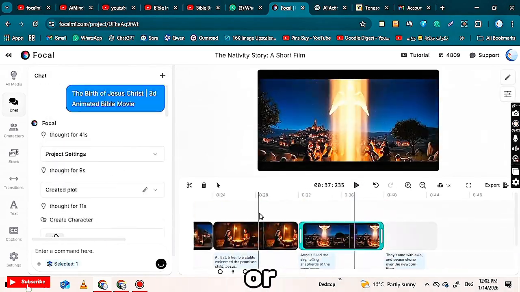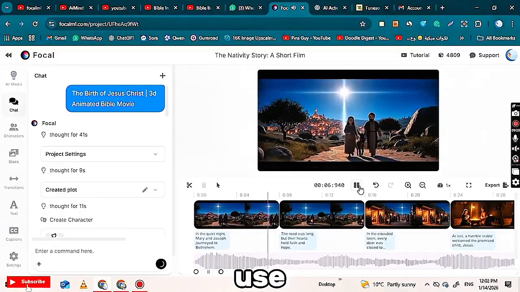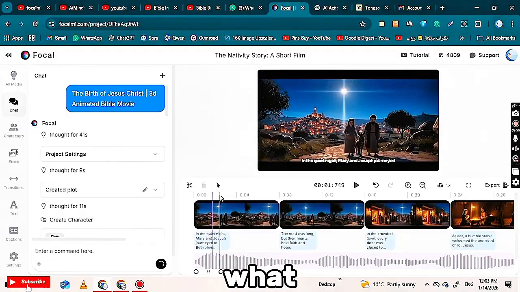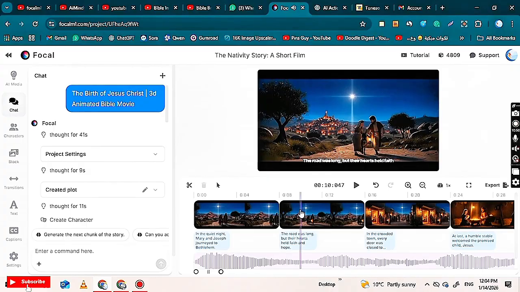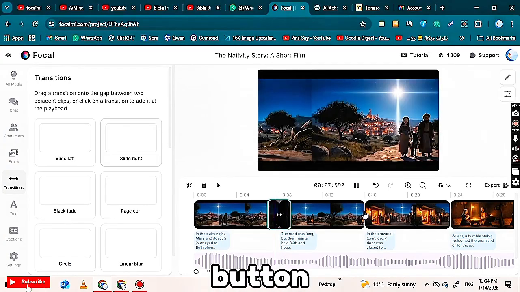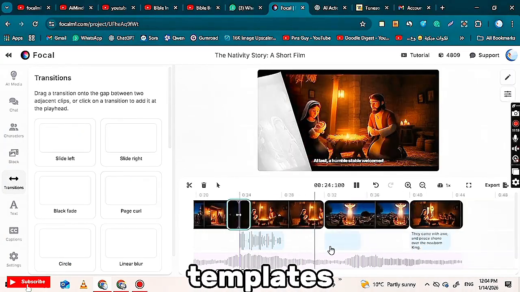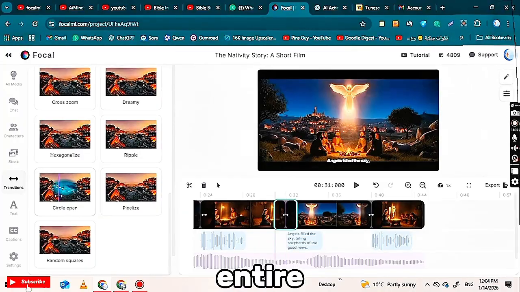If you want to change or add anything in the video, you can simply use the chat. In this chat box, you can type what you want to edit, modify, or add, and the video will update accordingly. Once the video is ready, click on the transition button, where you will find different transition templates that you can easily apply to your entire video.